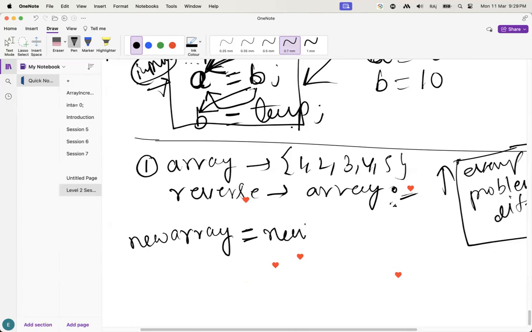I am going to create the new array with size of the actual array dot length. So one new array has been created: new array equal to new int of array length. So I have to copy every element to here. But in which order? Starting to end or ending to start?